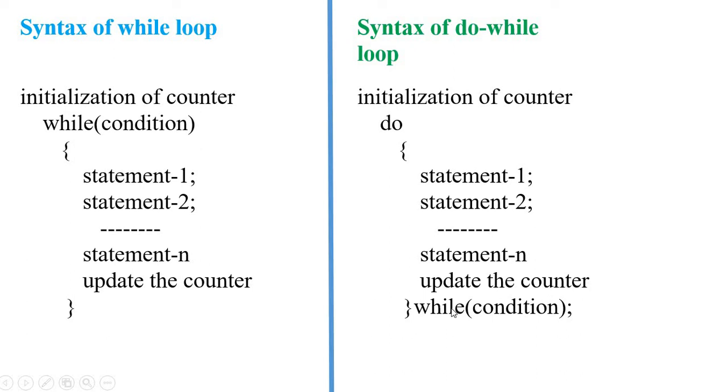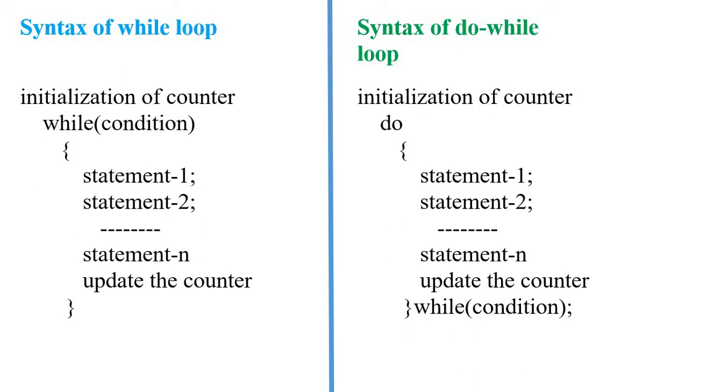Now we check the new counter. When we check the condition at the end of the loop, that is called an exit control loop. Why is it called an exit control loop? Because the condition is performed at the end of the loop.